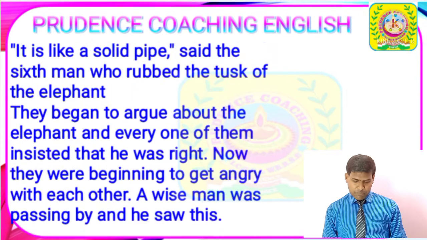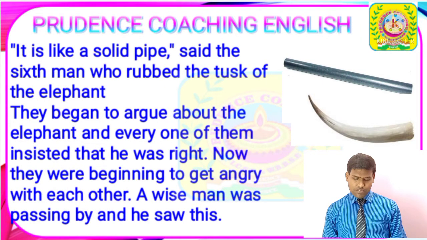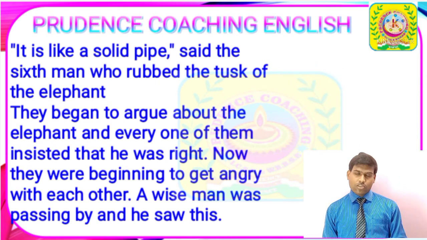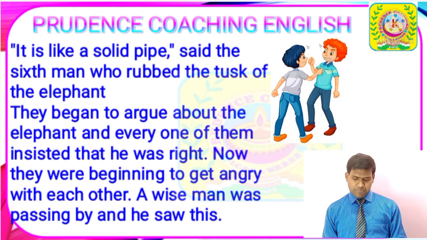Now the next part. "It is like a solid pipe," said the sixth man, who rubbed the tusk of the elephant. Now, the last among the six men said that the elephant is similar to a long, solid pipe. Why? Because he had touched the long tusk, or the teeth, of the elephant. So he argued that all of you are wrong and I am the right one.